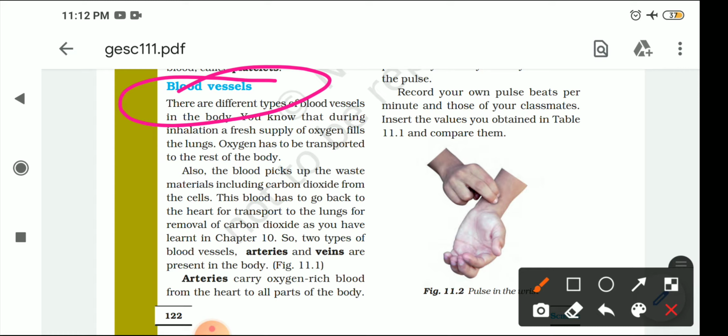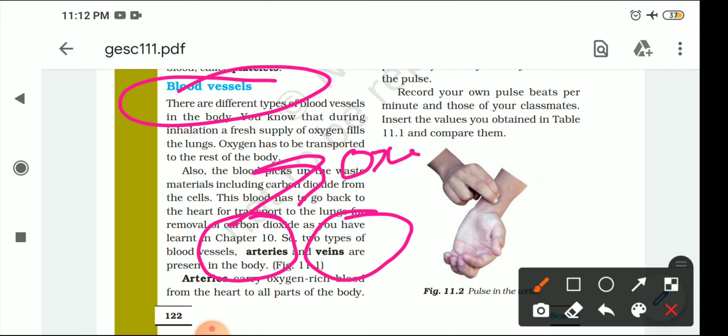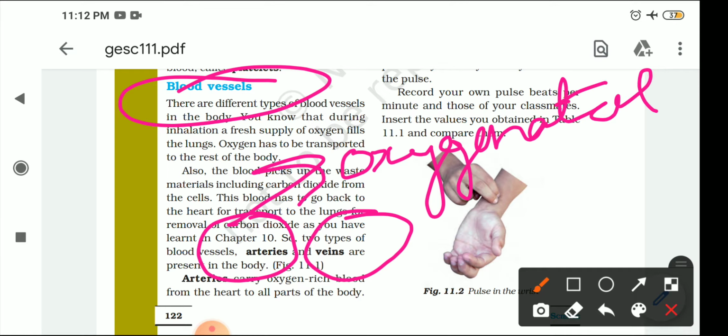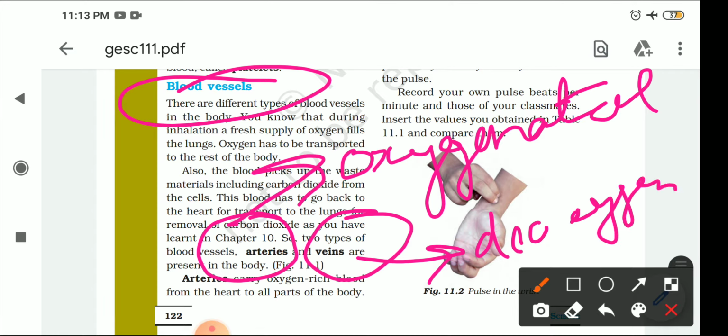Now here you can see that two types of vessels are there. One is the arteries and the other one is the veins. Okay, now what is the function of the artery? The artery is carrying the oxygenated blood. And what are the veins doing? The veins are carrying the deoxygenated blood. So you should know arteries carry oxygenated blood, and veins carry deoxygenated blood.